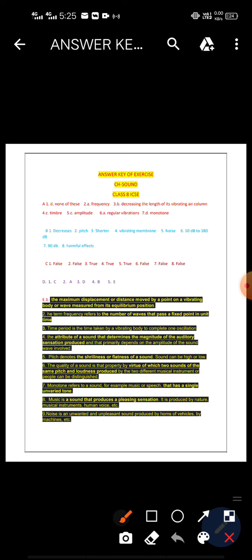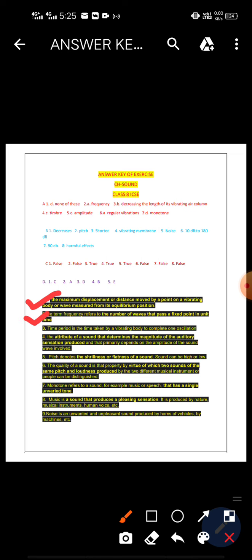Okay, now we move to our next portion, that is define the following terms. Here the first question is amplitude. Okay, so this is the definition of amplitude. The maximum displacement or distance moved by a point on a vibrating body or wave measured from its equilibrium or mean position. The second one, frequency, we already discussed. The term frequency refers to the number of waves that pass a fixed point in unit time interval.